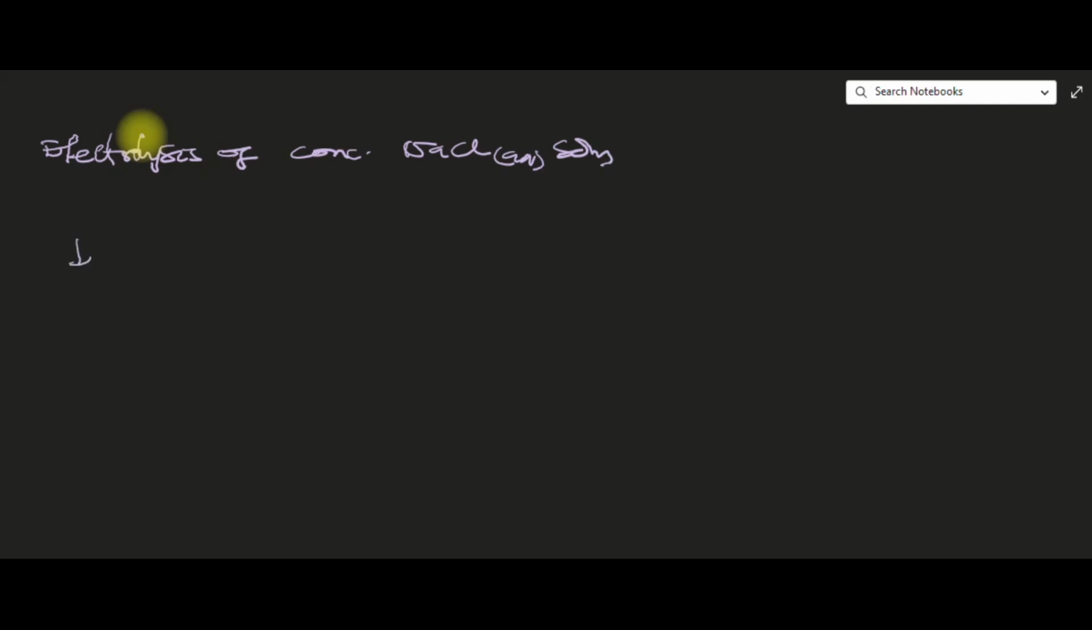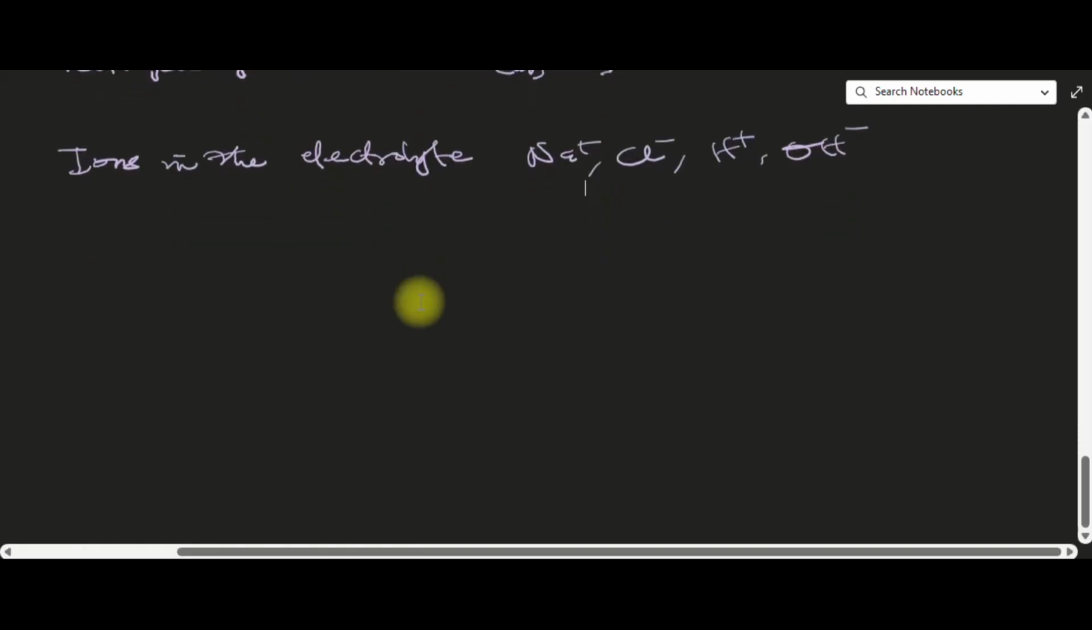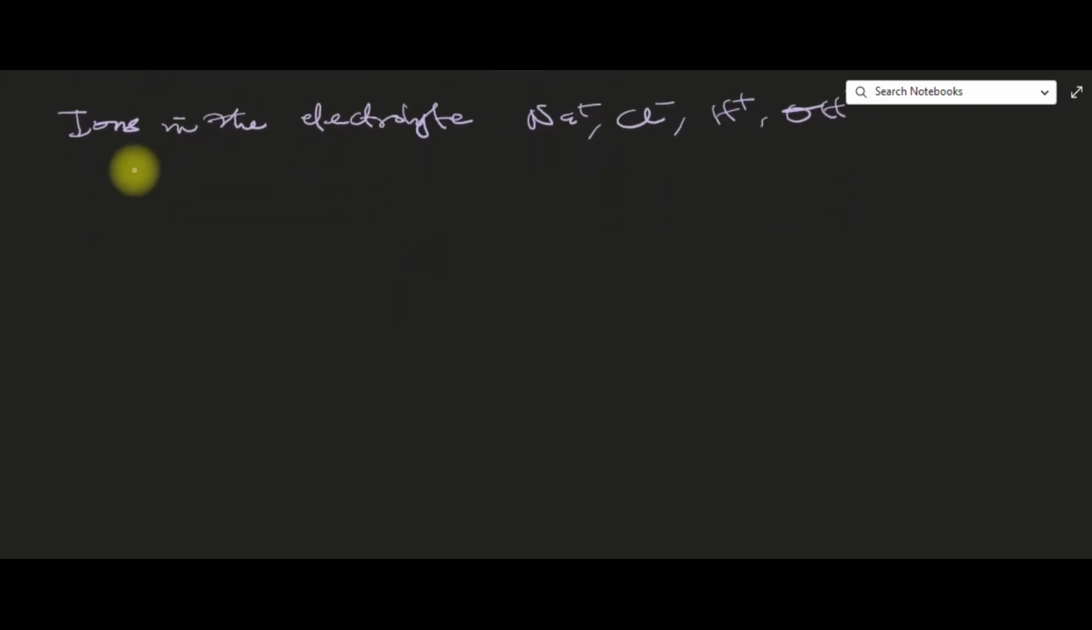So the ions in the electrolyte are Na+, Cl-, H+, and OH-. These are the 4 ions in the electrolyte. And remember, the ions present at the anode, because the anode is our positive electrode, are Cl- and OH-. And the nature of the electrolyte,